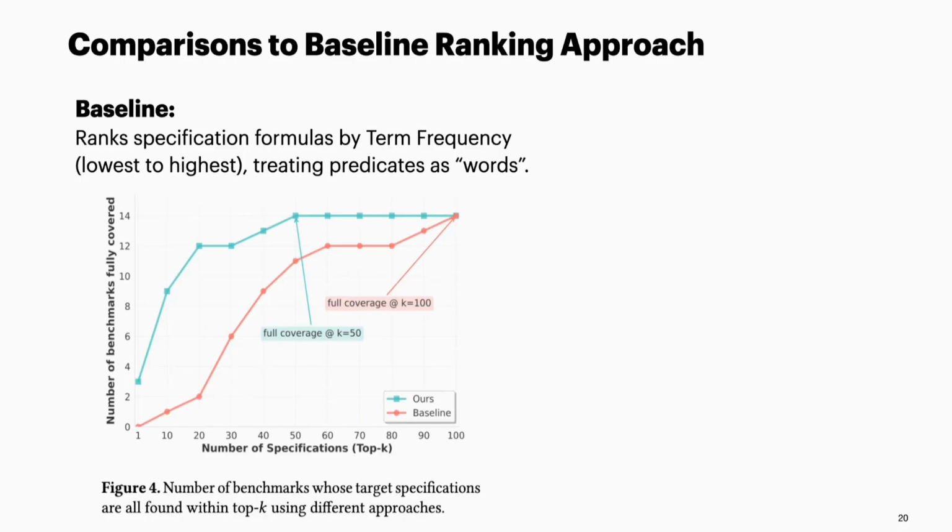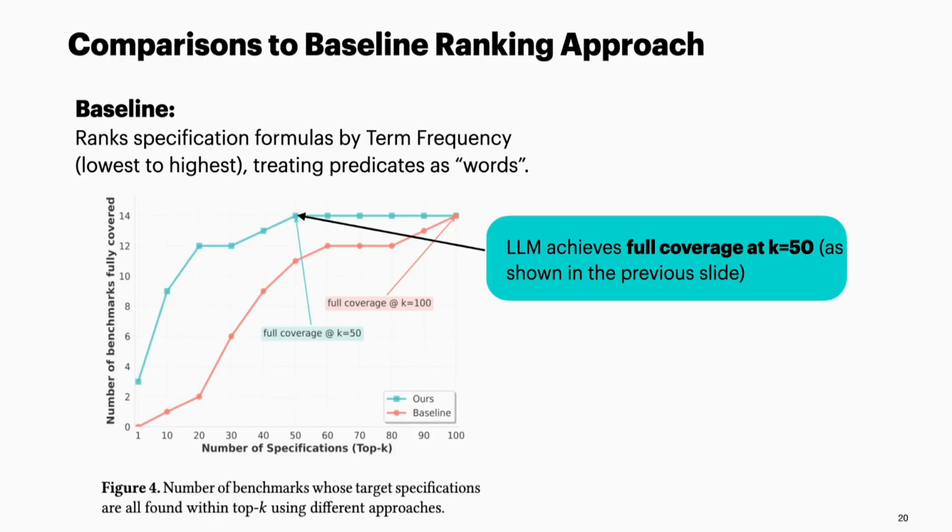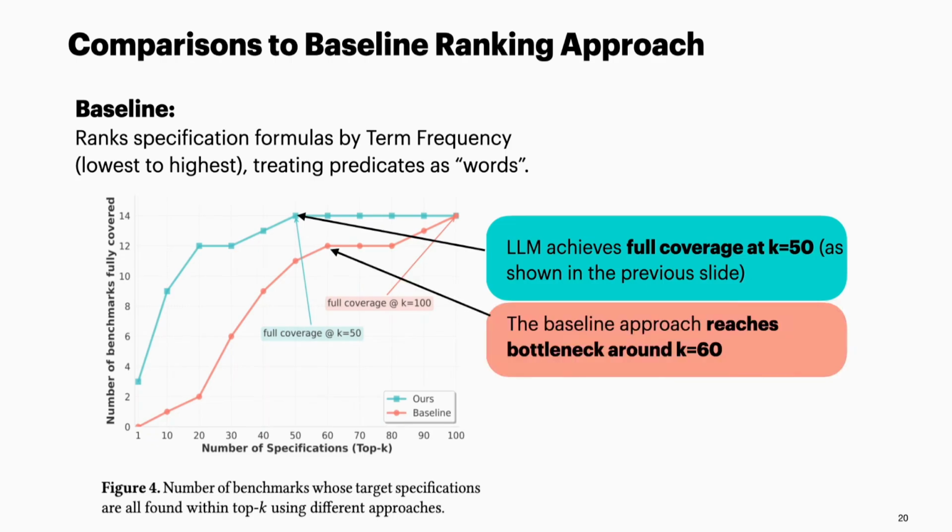And in this figure, the x-axis shows the value for k in top k, and the y-axis shows the number of benchmarks with all the goal specifications being covered. And we can see that our proposed workflow achieves full coverage, as shown in the previous slides, at k equals 50, while the baseline approach reaches a bottleneck, around k equals 60. And we wanted to investigate where the baseline gets stuck.